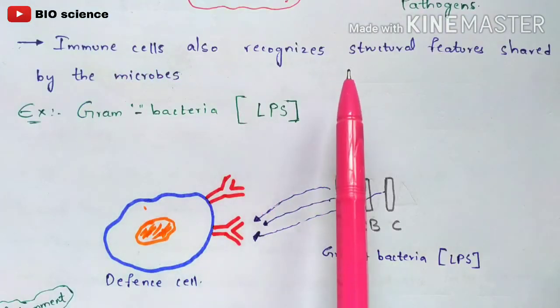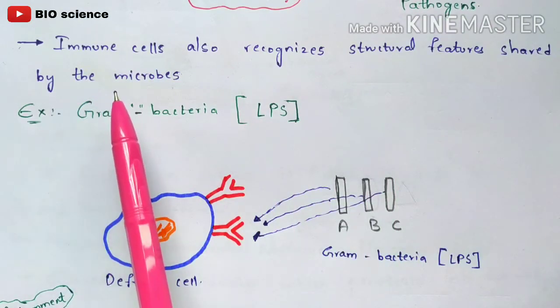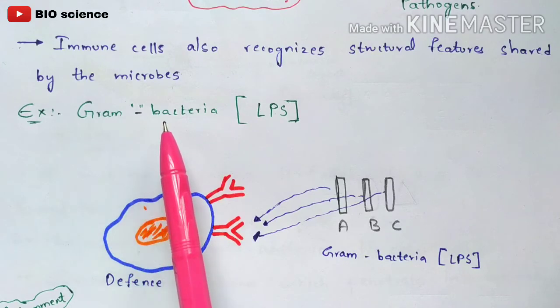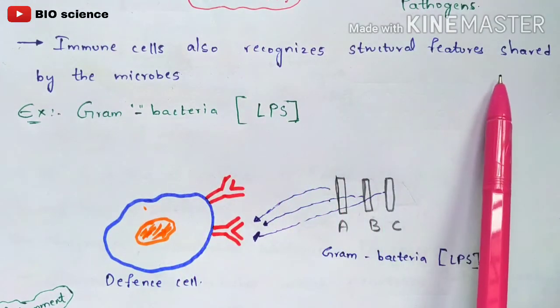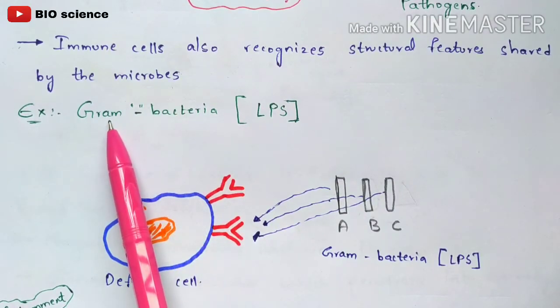Immune cells also recognize structural features shared by the microbes. Here the example we took is gram-negative bacteria, and the structural feature is the lipopolysaccharide which is shared by the microbe. So what is the microbe which we have taken?